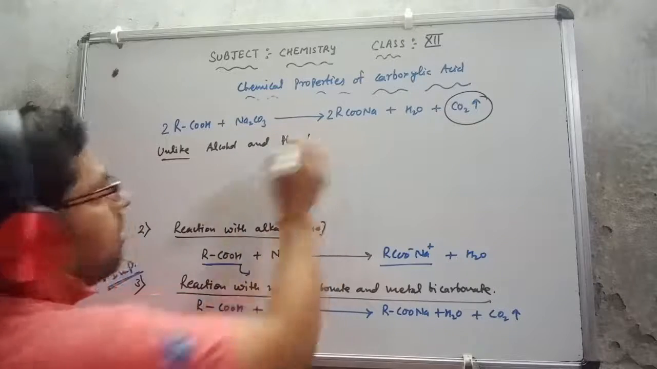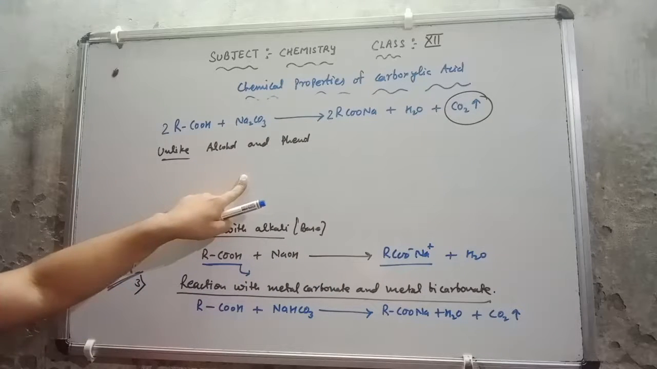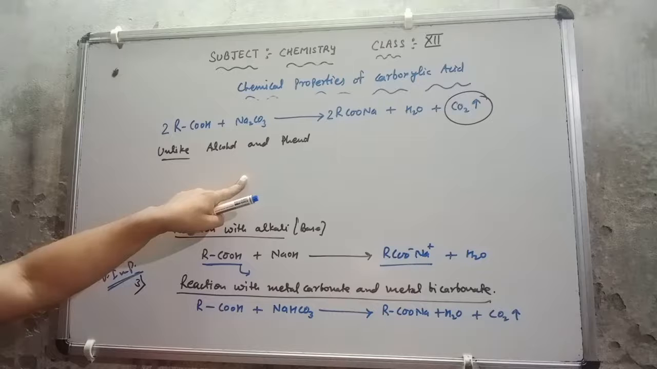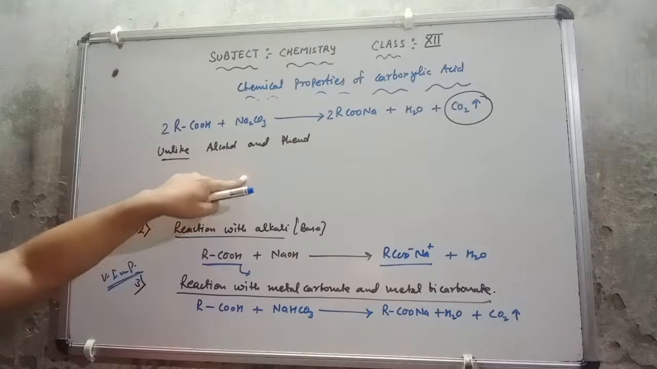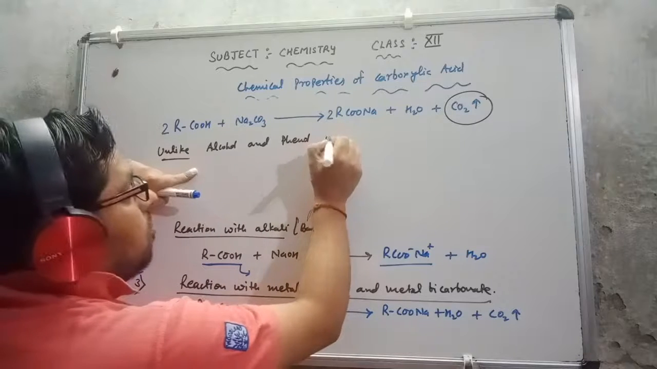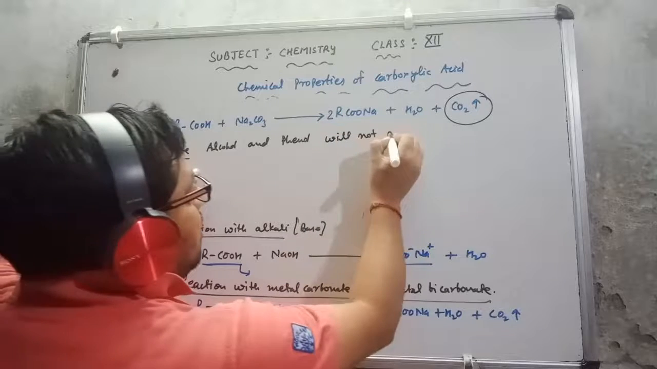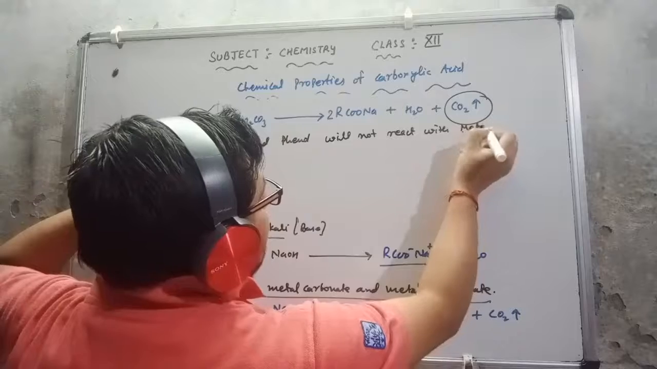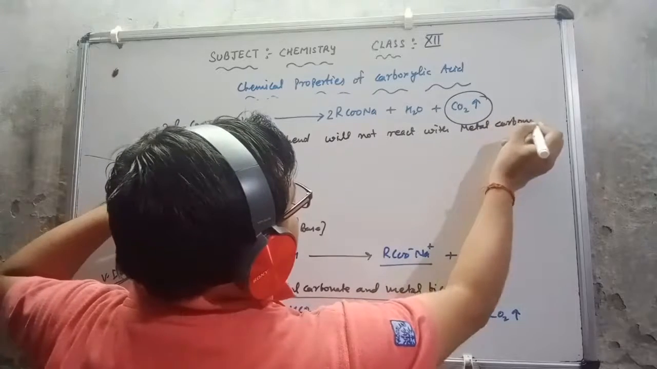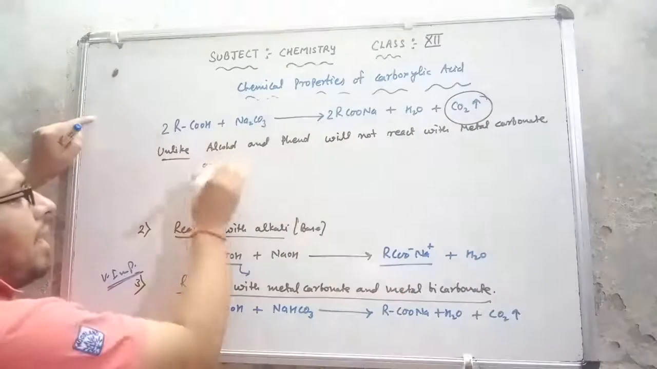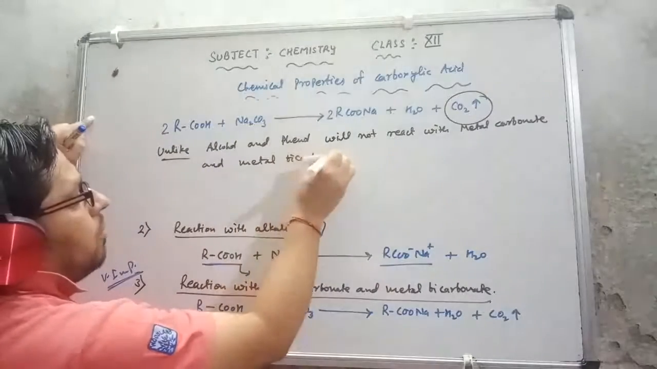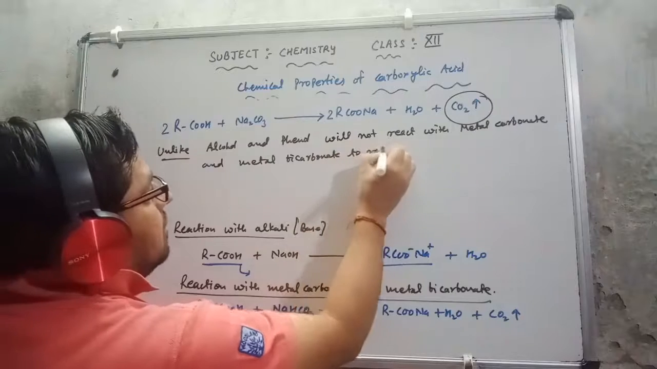Alcohol and phenol will not liberate carbon dioxide gas. They will not react with weaker bases such as carbonates and bicarbonates, and they will not evolve carbon dioxide gas. Alcohol and phenol will not react with metal carbonate and metal bicarbonate to release carbon dioxide gas.